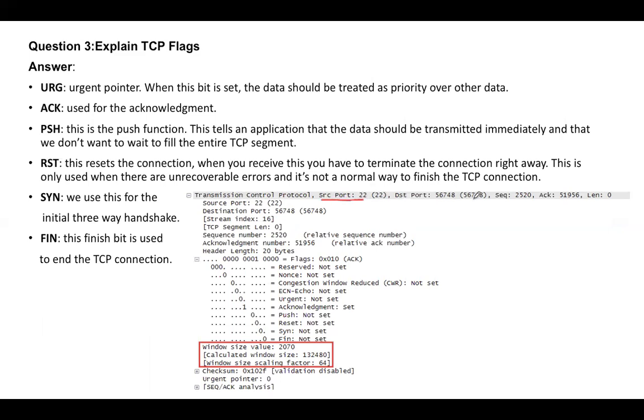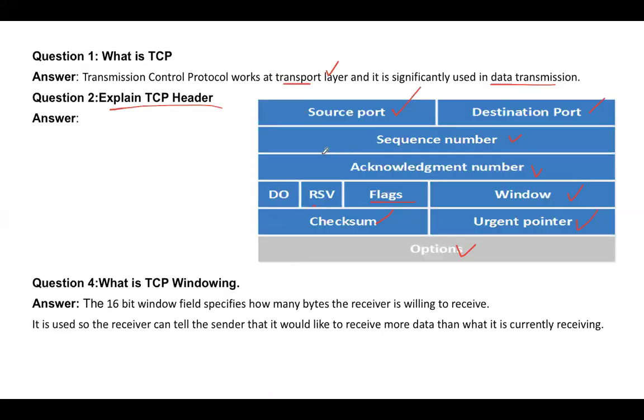It has the source port number and the destination port. It has the sequence number and the acknowledgement number, and other details which I would talk about in a moment. But yeah, this is the answer if they ask you to explain the TCP header.